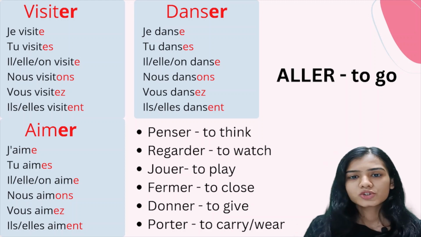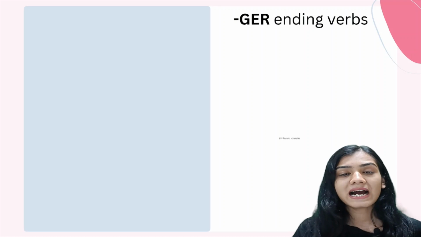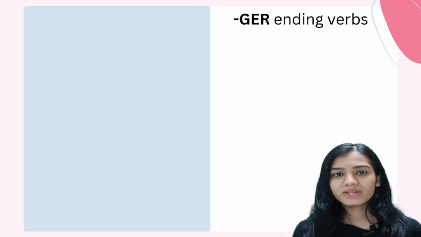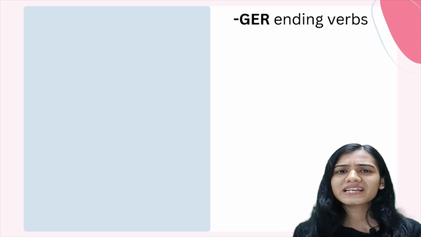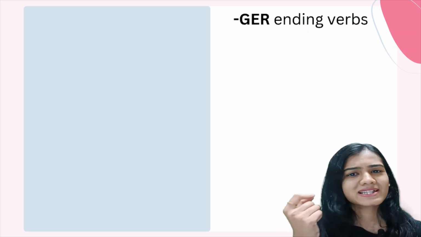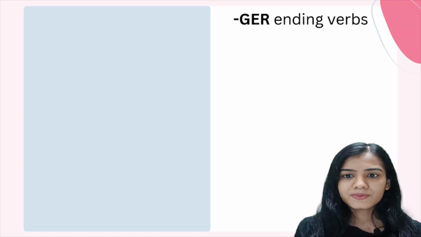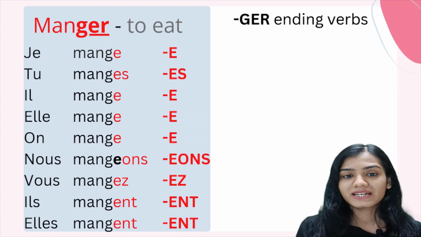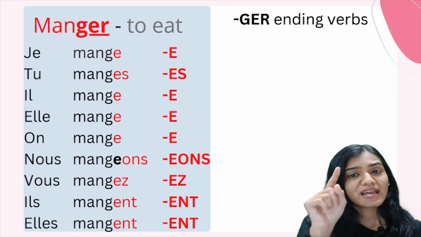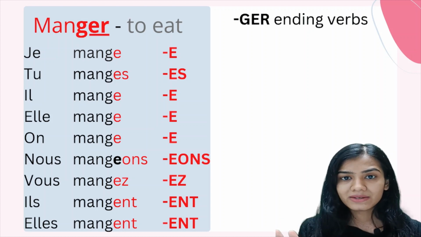Talking about other exceptions, we have the GER ending verbs. The verbs I'm going to introduce now are all spelling change verbs. There's going to be a slight change in their spelling or in their accents. For the GER ending verbs, we have manger, to eat. If you pay attention, everything is similar, just like how we conjugate the normal ER ending verbs.